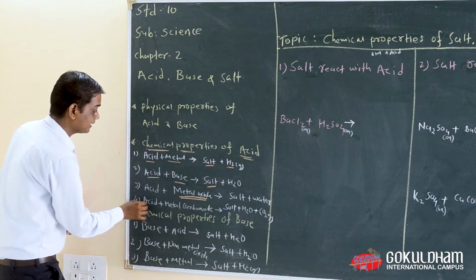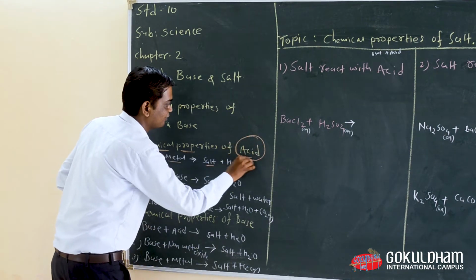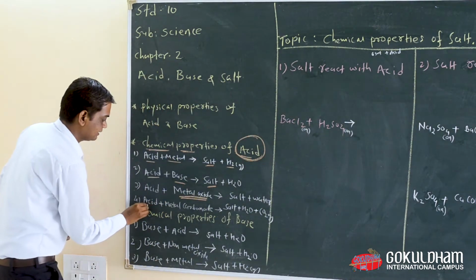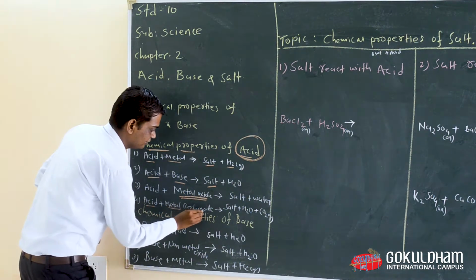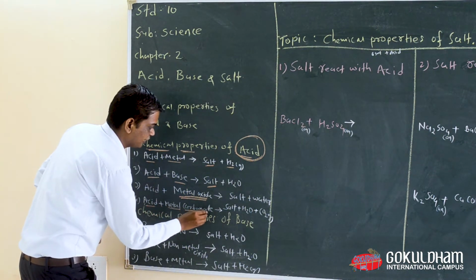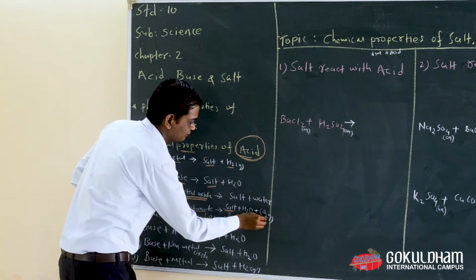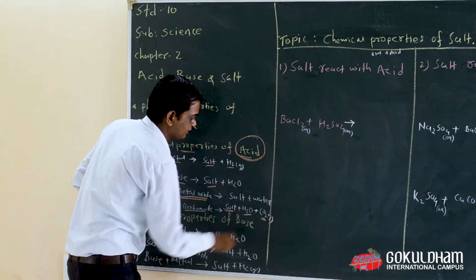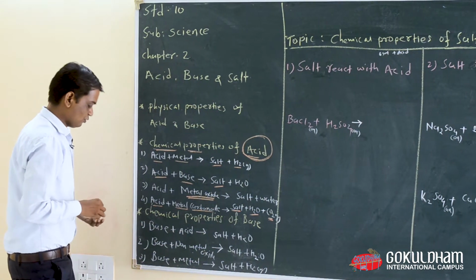And the last and final chemical property of acid is that when acid reacts with metal carbonate, we get salt, water, and one more side product, CO2. CO2 means carbon dioxide gas.